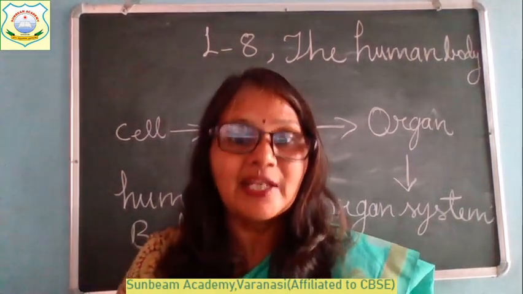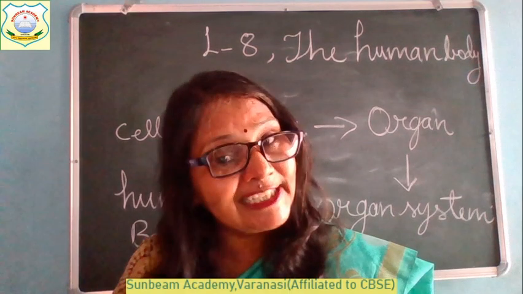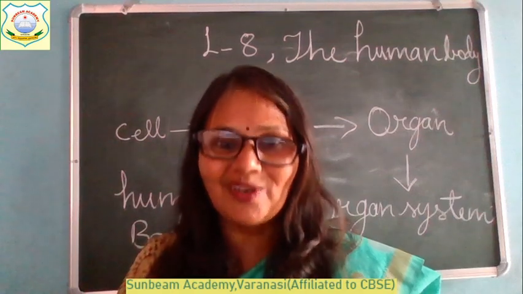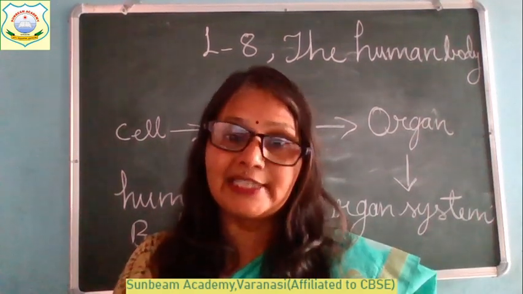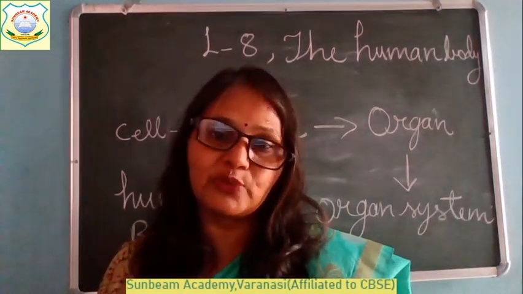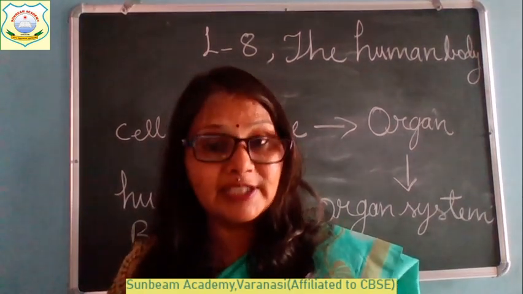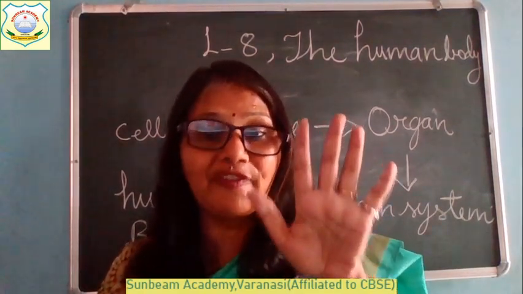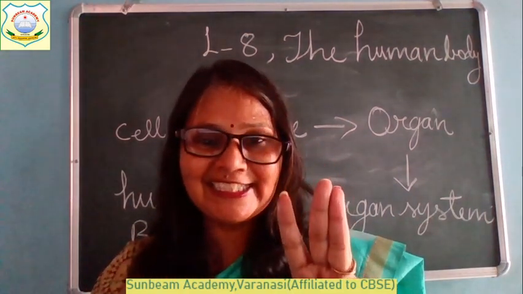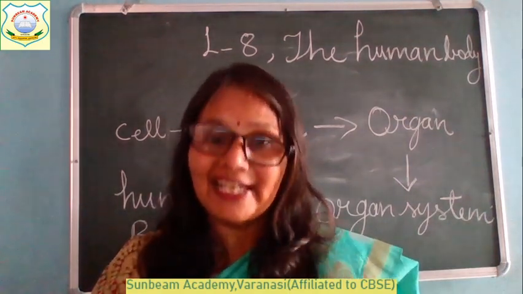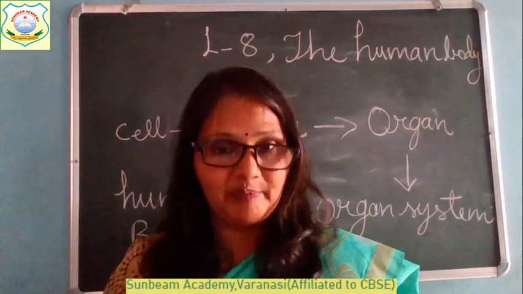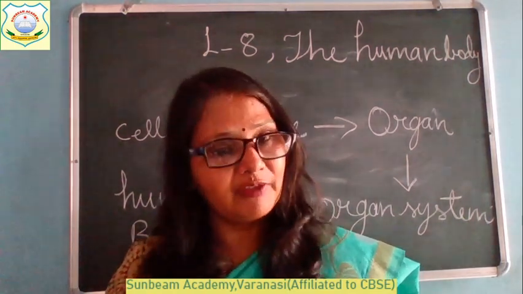And some organs which help us to feel the changes going on in our surroundings are called sense organs. What are sense organs, beta? Sense organs are the special organs जिसकी सहायता से हम अपने एनवायरनमेंट में चारों ओर जो चेंजेस हो रहे हैं उसको फील करते हैं. How many are there? They are five in number. First, eyes, nose, ears, tongue, and skin. These are the five sense organs which help us to feel the changes in our surroundings.